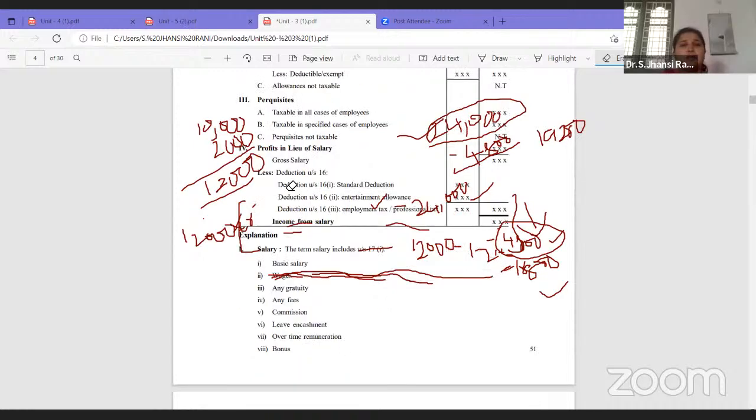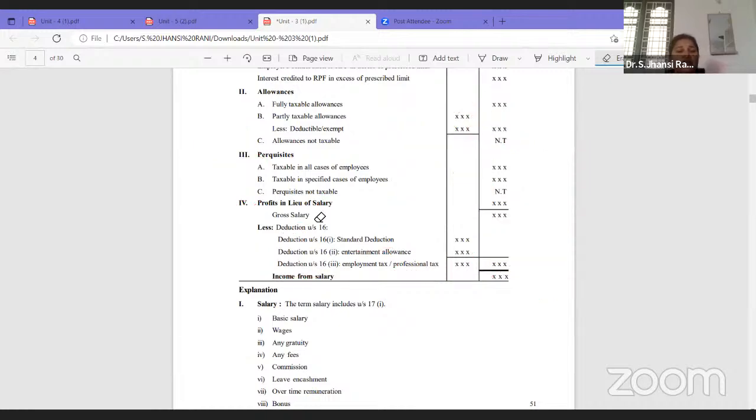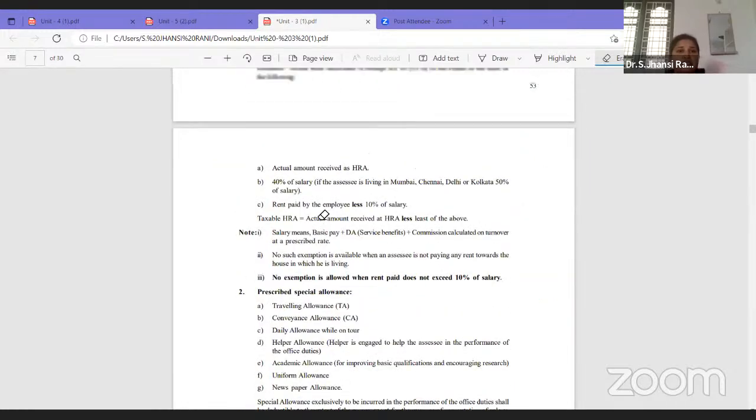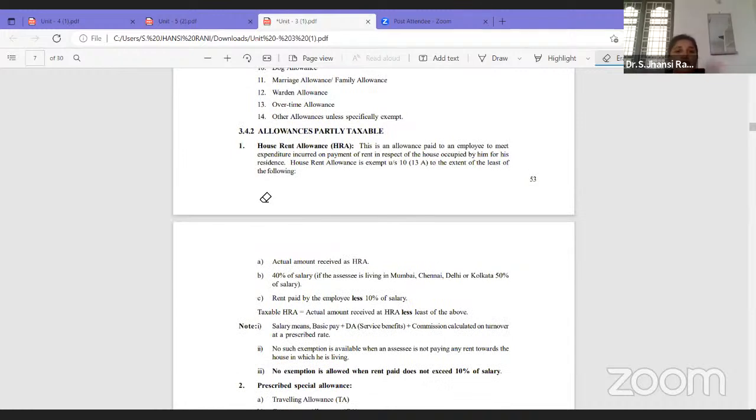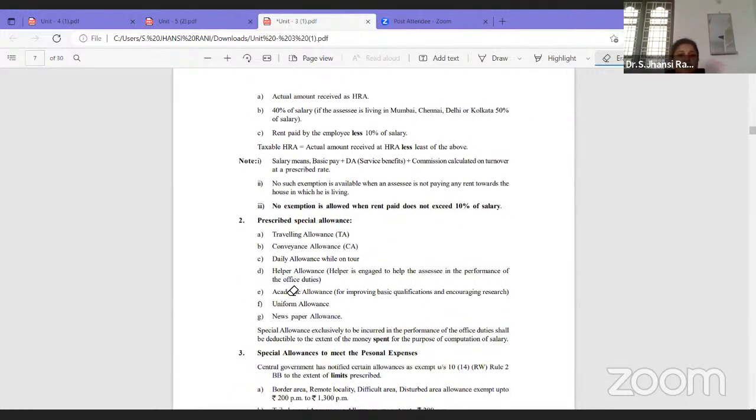So here, this is one of the partly taxable allowances. Now we move to the next one. Like this, we have various partly taxable allowances. Under that, the most important one is house rent allowance, which is taken for the calculation. Next, we have prescribed special allowances. These allowances are provided to the employee for fulfilling official duties. In that case, how much is taxable and how much is not: it is taxable to the extent of the amount unspent.